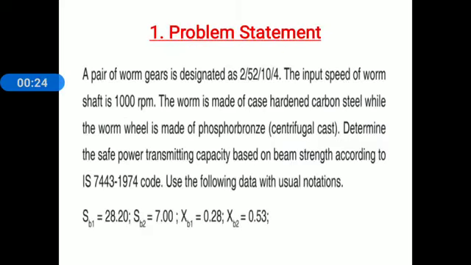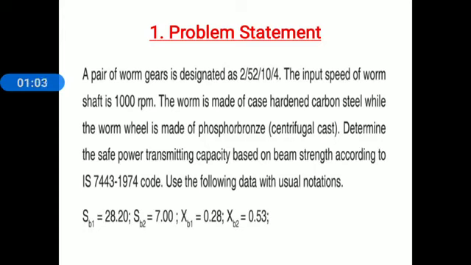First problem. Everyone carefully read this problem statement. A pair of worm gears is designated as 2/52/10/4. The input speed of worm shaft is 1000 rpm. The worm is made up of case hardened carbon steel, while the worm wheel is made up of phosphorus bronze, centrifugal cast.